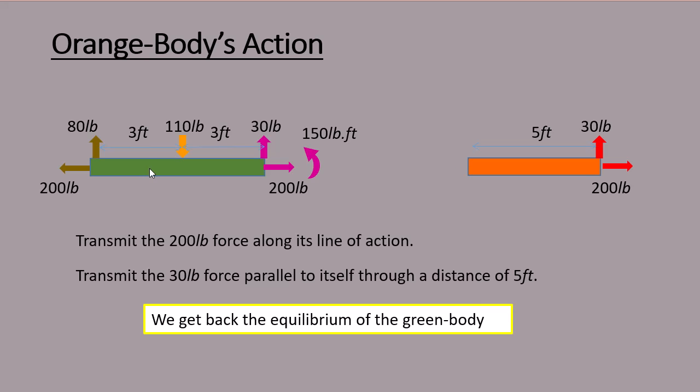So now, if you compare the diagram of the green body that you see here with the diagram that we saw in the previous screen, you will see that the orange body's action on the green body actually establishes the equilibrium of the green body.